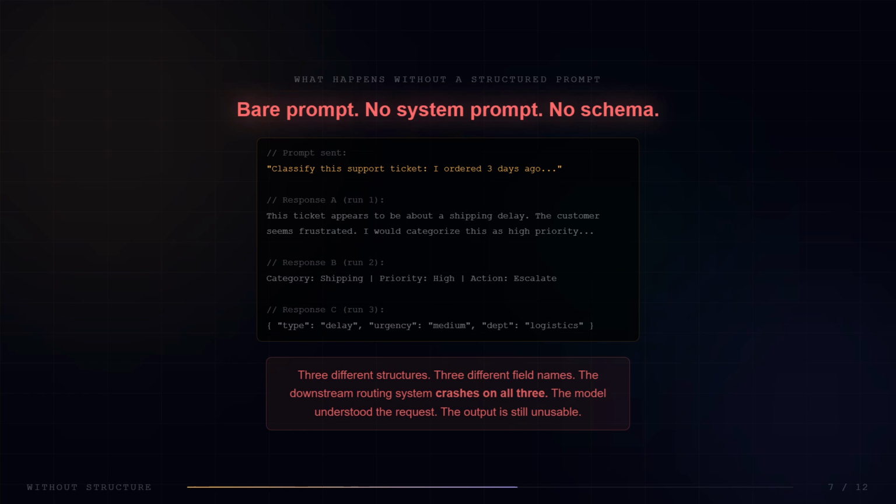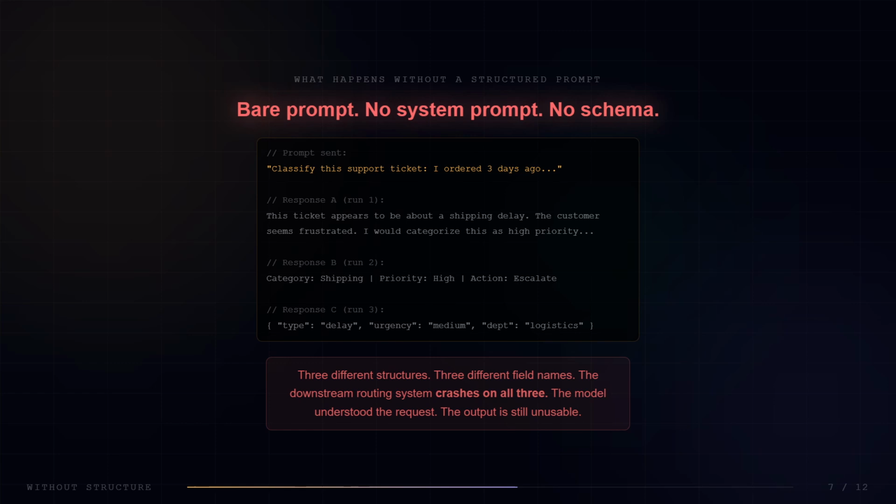Bare prompt. No system prompt, no schema. We send, classify this support ticket, and the same ticket 3 times. Run 1 returns narrative text. The model explains its reasoning in full sentences with no consistent structure. Run 2 returns a pipe-separated list, category, priority, action, but in its own format with its own field names.